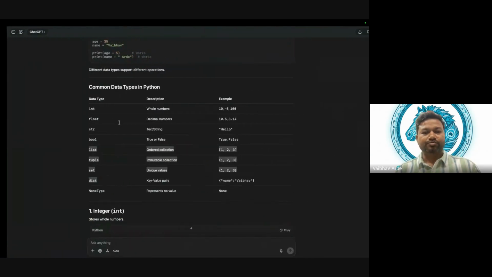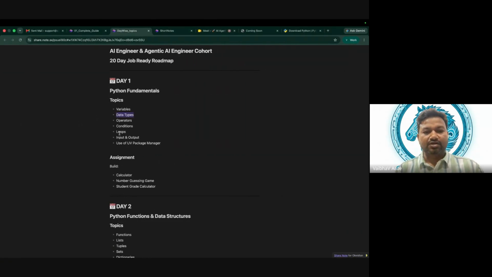Okay, so basically we are left with loops. We are done with variables, data types, operators, conditions, input output, and the UV package manager. We are just left with loops. Partially we have done this already.